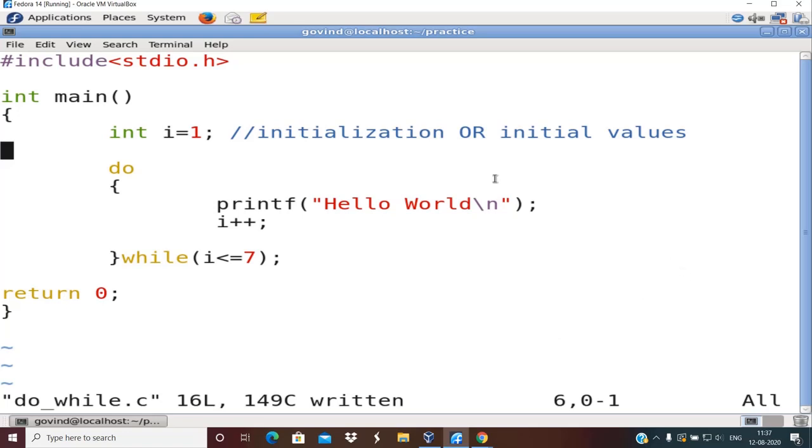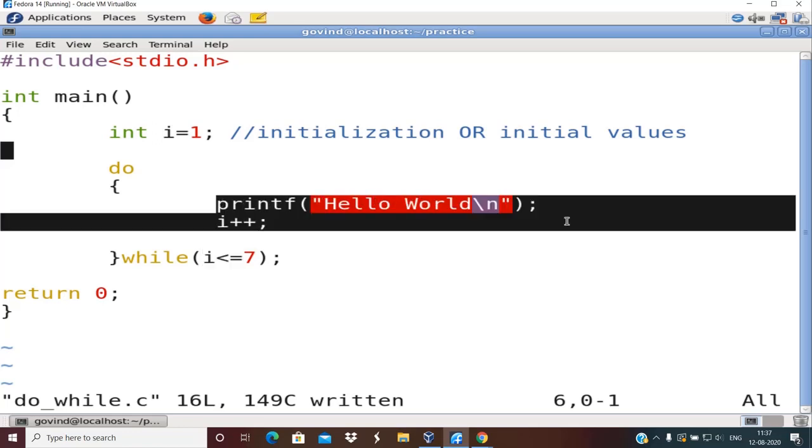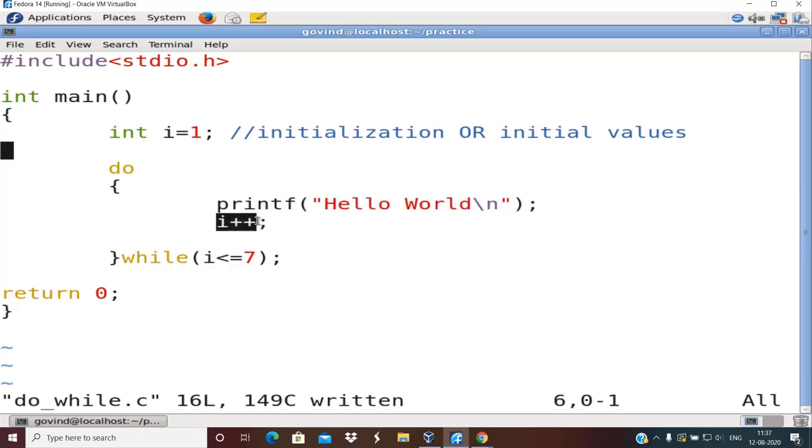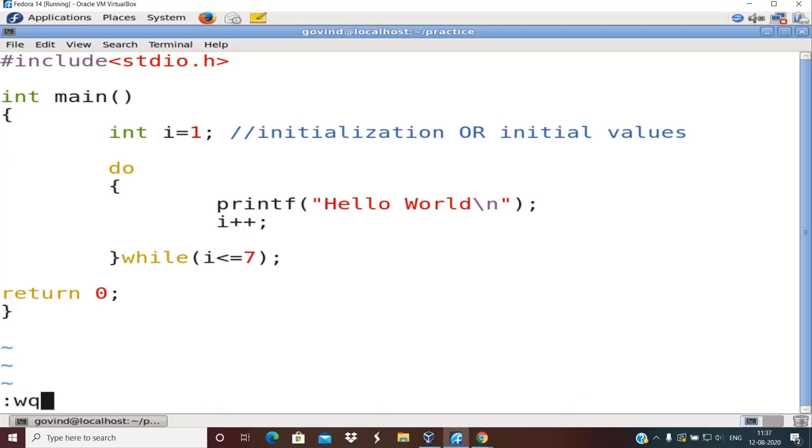Let us try to analyze this. Initially, i is 1. So in the first iteration the test condition is not checked at all. Immediately it prints hello world. Then i becomes 2, checks whether 2 is less than or equal to 7, which is true, again prints hello world. i becomes 3, and so on and so forth. Right, so let me run this program now.